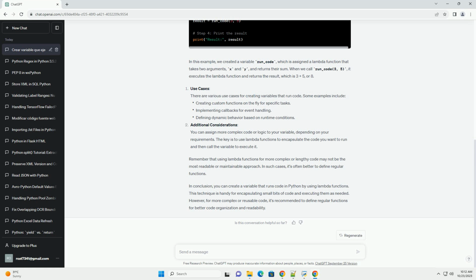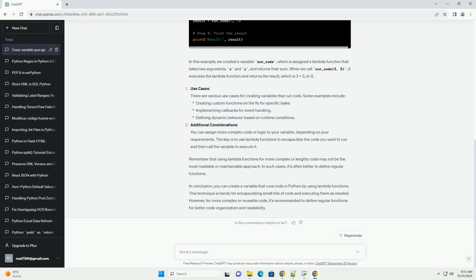We'll define a Lambda function and assign it to a variable. In this example, we created a variable run_code, which is assigned a Lambda function that takes two arguments, x and y, and returns their sum. When we call run_code(3, 5), it executes the Lambda function and returns the result, which is 3 plus 5,